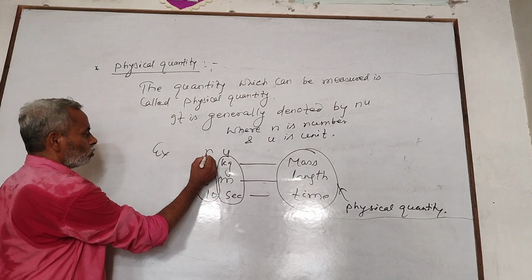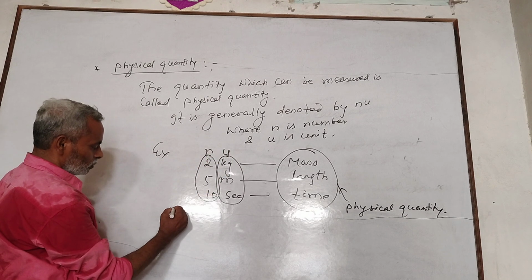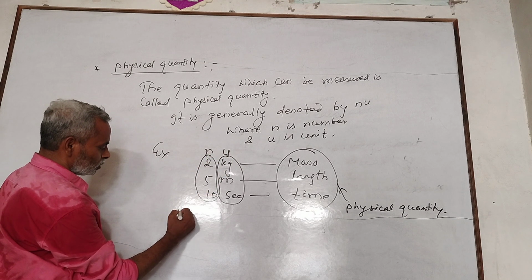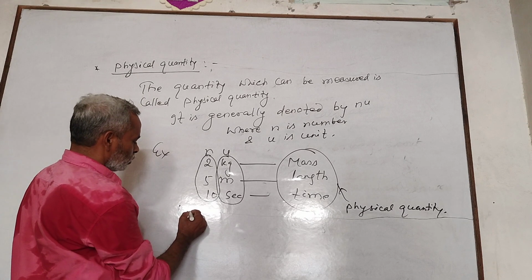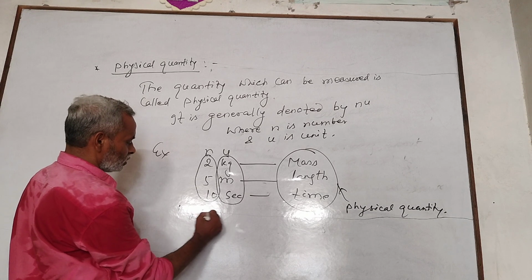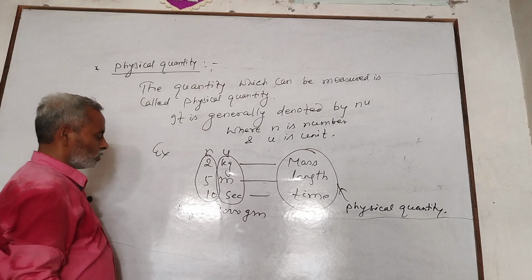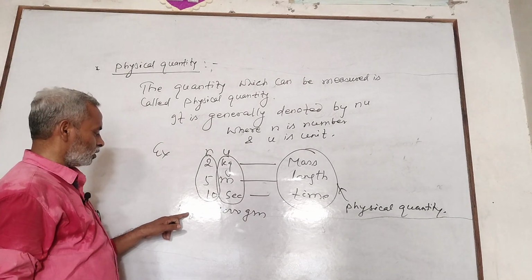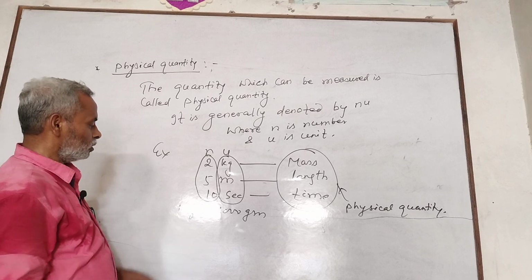And how are n and u related with each other? If the numerical value is smaller, then the unit is larger. For example, 1 kg equals 1000 gram. Here kg is the larger unit, so its numerical value is 1.